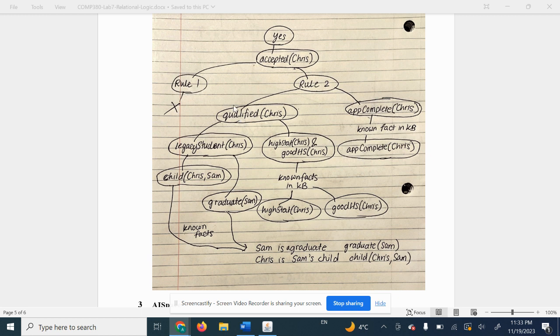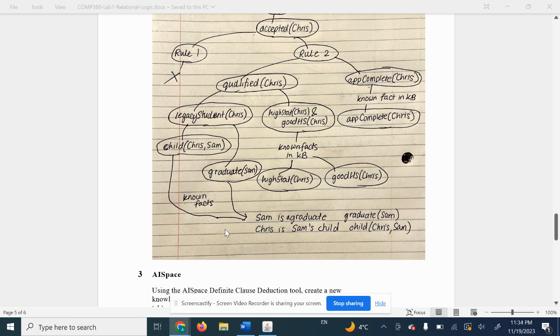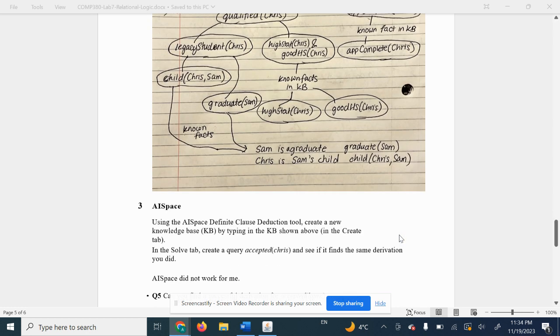And in rule 2, we have qualified(Chris). We break that down into legacy_student(Chris), high_stat(Chris), and good_HS(Chris). These are known facts in the knowledge base as well, so this whole branch is proven true. Then for legacy_student(Chris), we have child(Chris, Sam) and graduate(Sam). I've just inputted the parent name too. These are also known facts, as Sam is a previous graduate, so we can apply graduate(Sam), and Chris is Sam's child, so we can apply child(Chris, Sam).